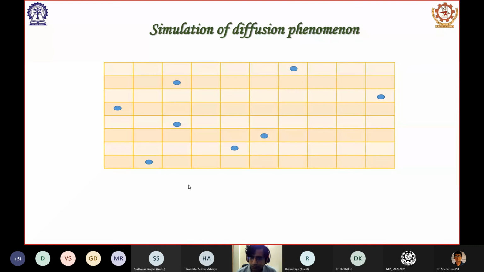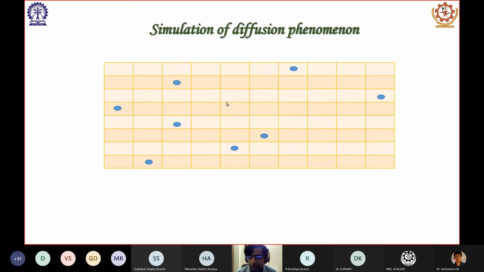This is basically what diffusion means. You can see that they are spreading out. This point does not have to care what that point is doing, but it is automatically spreading out. Suppose we measure how it is spreading out. Suppose I ask what the mean position, the average position, is.